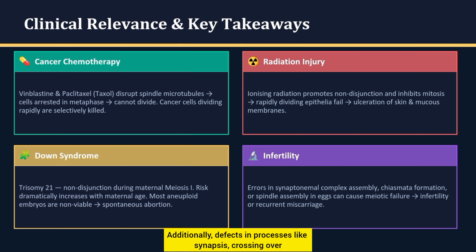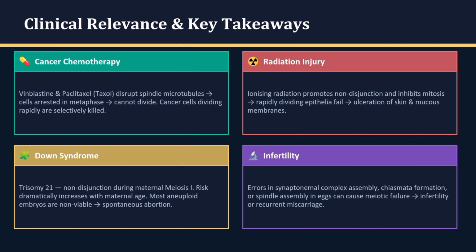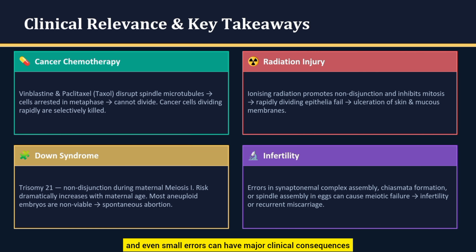Additionally, defects in processes like synapsis, crossing over, or spindle formation during meiosis can lead to infertility or recurrent pregnancy loss. So in summary, proper cell division is not just a basic biological process, it is critical for growth, reproduction, and overall health, and even small errors can have major clinical consequences.